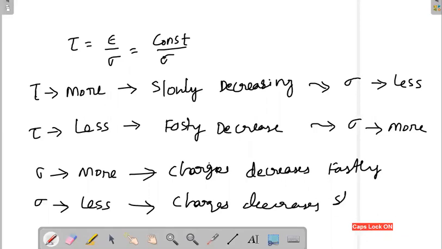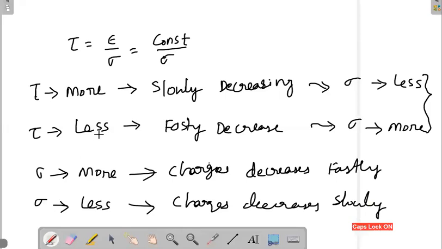Okay, charges decrease slowly. Are you observing the full screen? Is the less and more visible on your screen? Yes, sir. So these are all the interrelationships. Finally, the rate at which your charge is getting decreased depends on the conductivity of your medium.